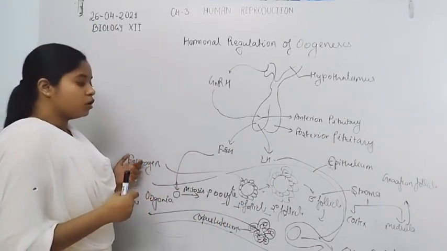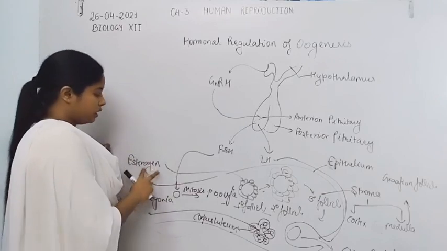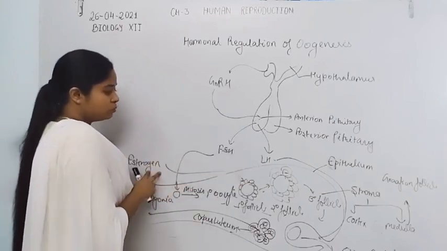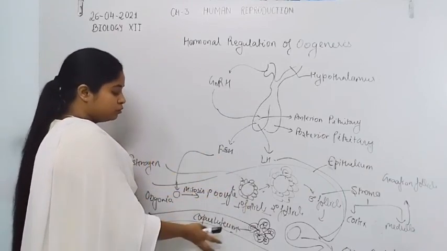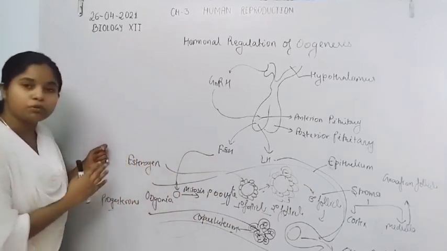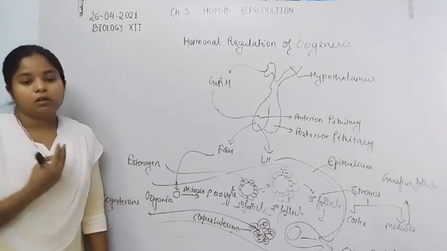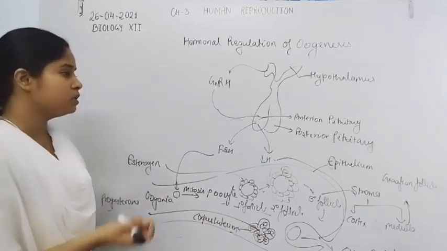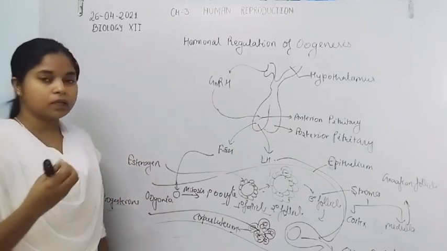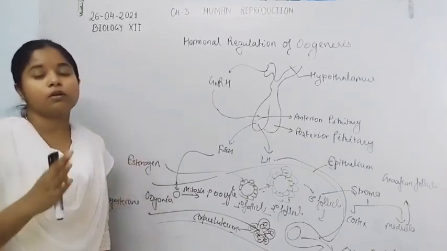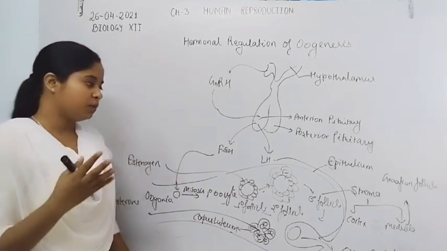So estrogen is also important in the ovulation process, because estrogen together with the LH hormone regulates the ovulation process, and also regulates the development of the corpus luteum, so that it forms progesterone and other hormones. They maintain the endometrial wall, with deposition of blood vessels and tissues in the uterus, so that the endometrium wall can form for the proper implantation of the embryo.